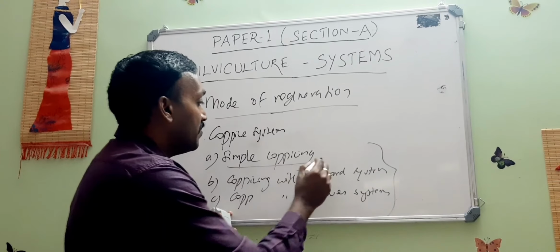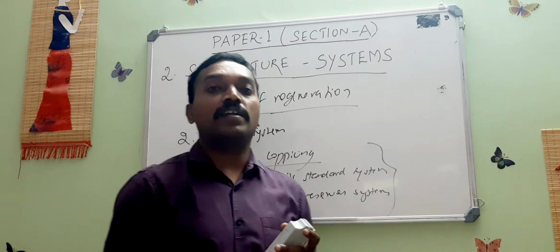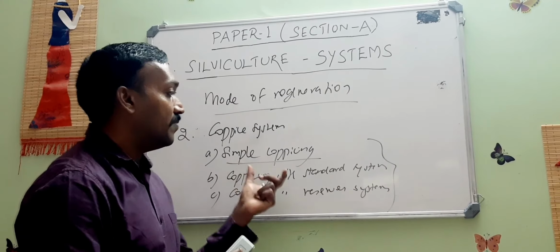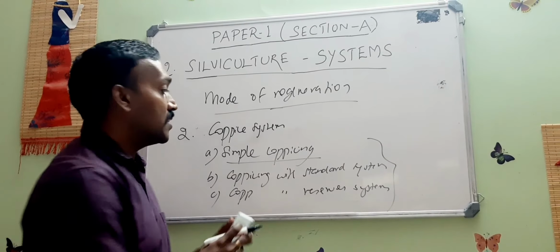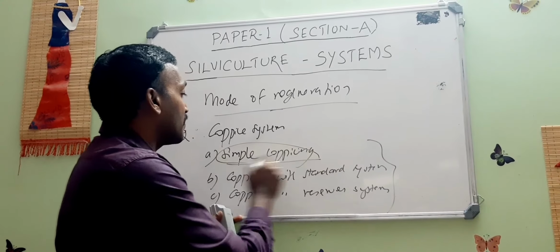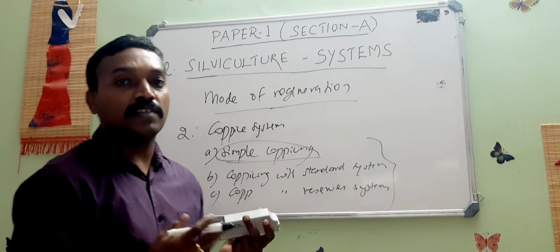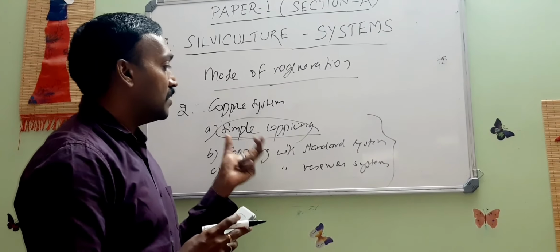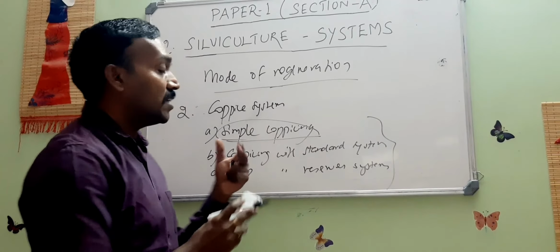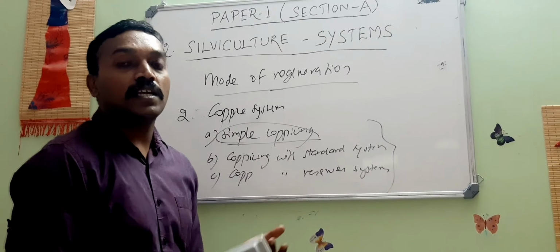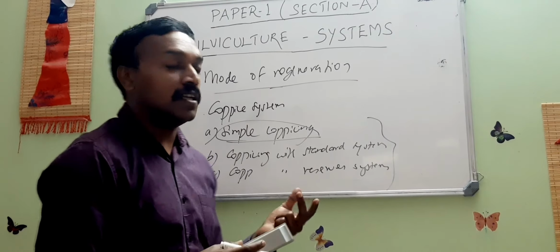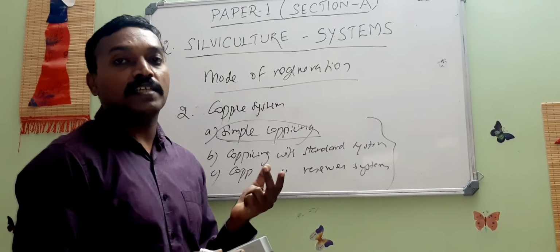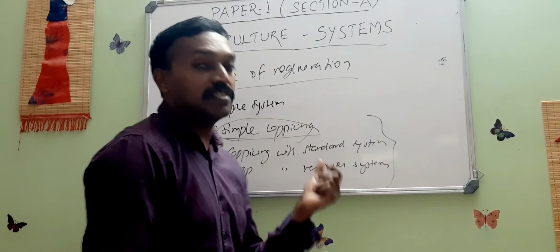In the simple coppice system, all the trees are felled at a single time, not even a single tree is left during the harvesting period. That is why it is known as simple coppice. Like the simple clear felling system, this is also a simple coppice system, and no trees are left out. There are a lot of demerits. The area will be highly prone to any kind of erosion and so on. But seeing the economic gain and getting good returns at an earlier time, this is a very good system.